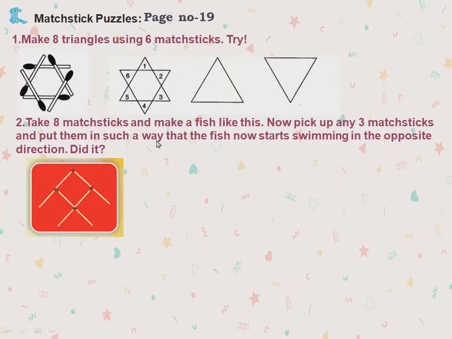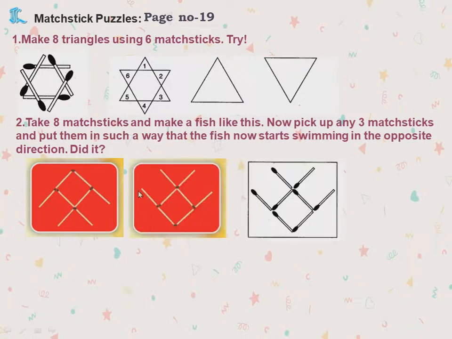Now take 8 matchsticks and make fish like this. So like this you have to make, children. Now pick up 3 matchsticks from them, put in such a way that the fish now starts swimming in the opposite direction. Now it's going top. So opposite means it will go down. So how you will do? Like this you will do it. Okay children, what we did, simply we removed this and we placed it here.